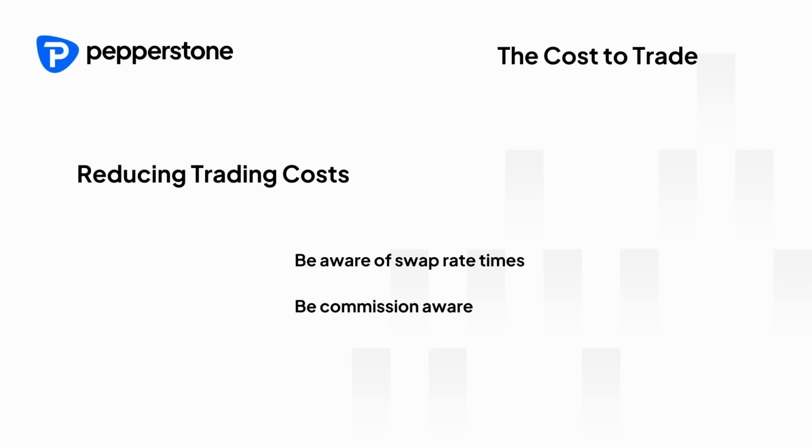When choosing a trading platform and account type, be aware of how commissions work for the platform. Depending on the frequency of your trades, you could see a decrease in commission costs by choosing the most appropriate platform and account for your trading style. And if you're a high-frequency trader, it may be better to stick with the major pairs, as they will give you the tighter spreads. Although it may not seem like a big cost, over time it can add up and be a considerable amount of savings for high-frequency traders.